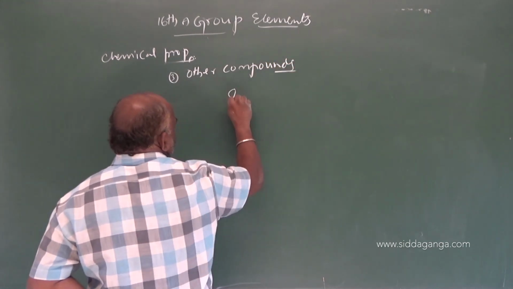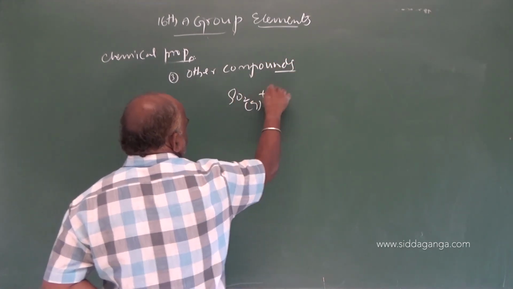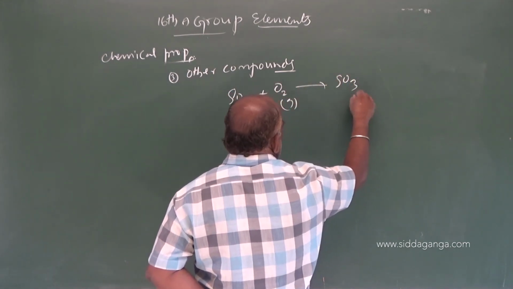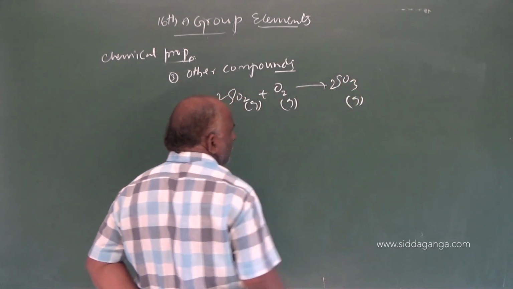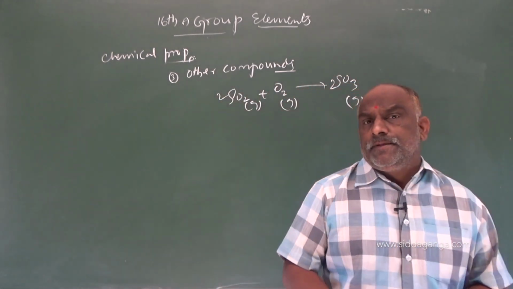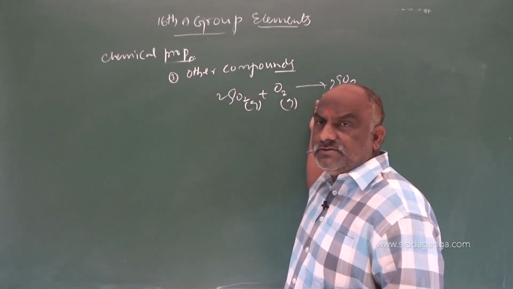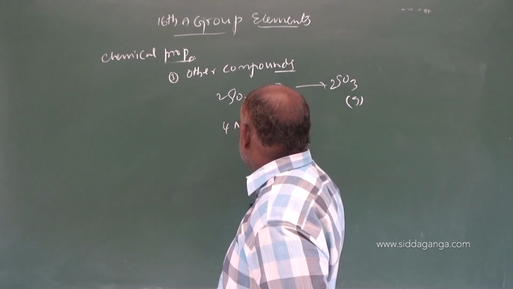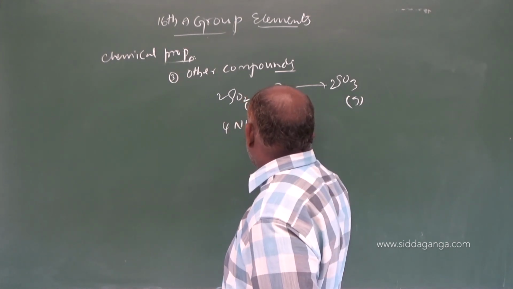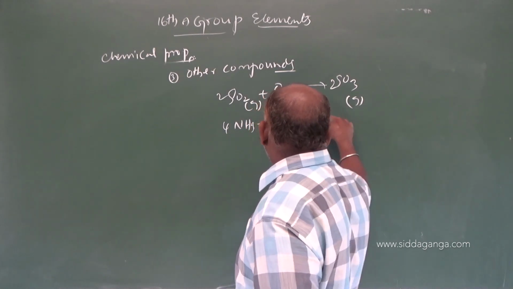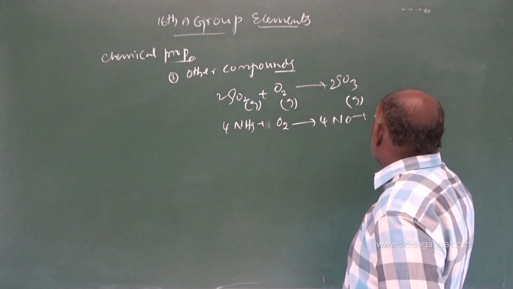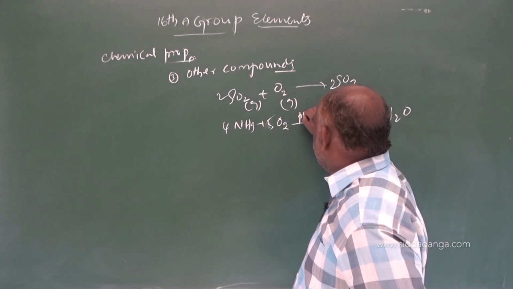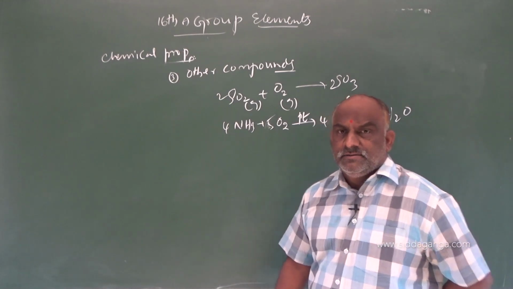See this: SO2 gas plus O2 gas gives rise to SO3 gas. Oxidation of sulfur dioxide gives rise to sulfur trioxide. We know that 4NH3 plus 5O2 gives rise to 4NO plus 6H2O. The reaction takes place in the presence of platinum asbestos.